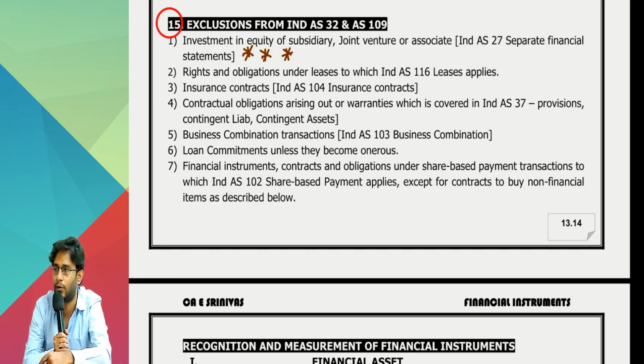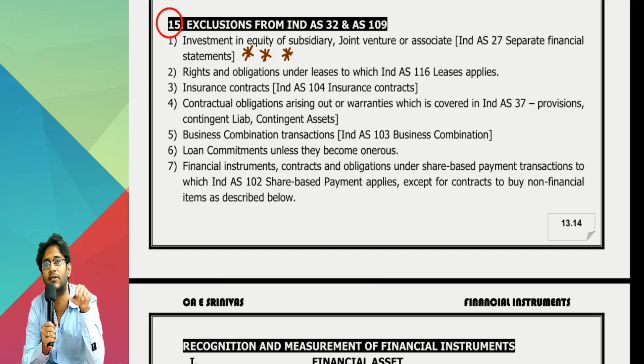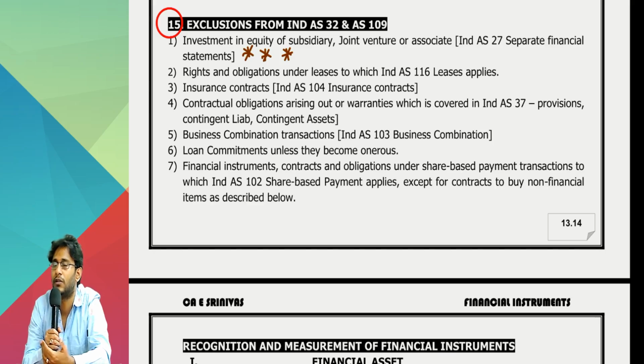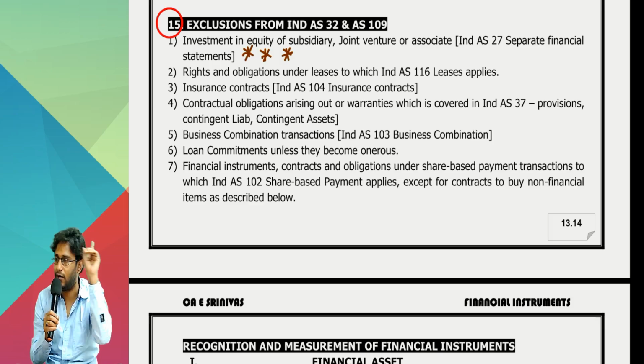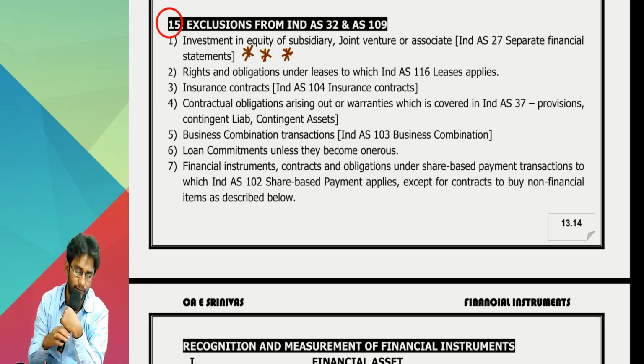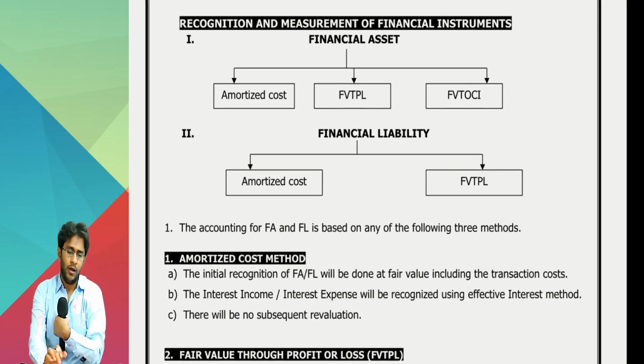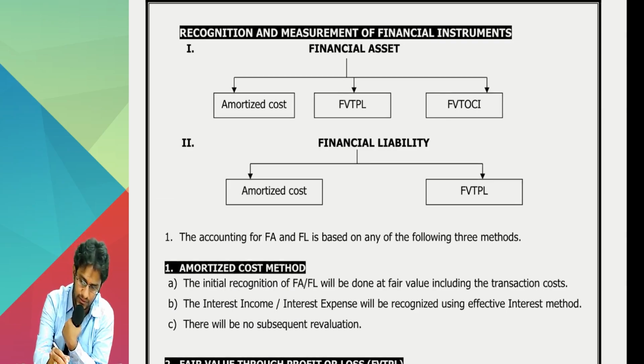109 first asked you to get out. You went away from here. You went to Ind AS 27. 27 says, I'll give you a gate pass, if you want to go to 109, you can go. You can still do fair valuations if you want. But that point is not given in this standard, it is given in the Ind AS 27 standard. When 27 comes, at that time we will talk. The remaining examples are not very relevant for you. You go through them, you understand, but you don't have any applications of that, so why bother yourself?